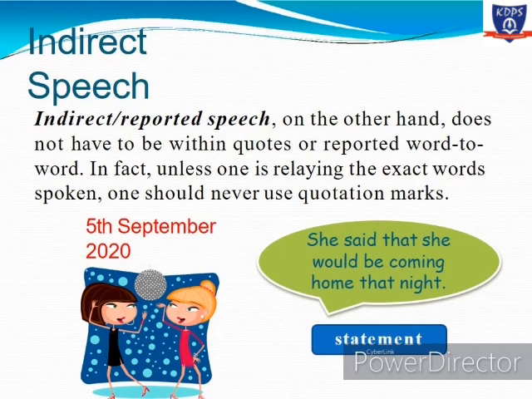उसने कहा था कि शायद वो आएगी उस दिन घर पर. So these are not the words of the speaker, because the speaker must have said that I will come home that day. I will come home today or that day maybe. So the speaker's words must be something else. The speaker words क्या हो सकते हैं? I will be coming home tonight. But in indirect speech, the words have changed. How have they changed? She said that she would be coming home that night. So tonight has changed into that night.